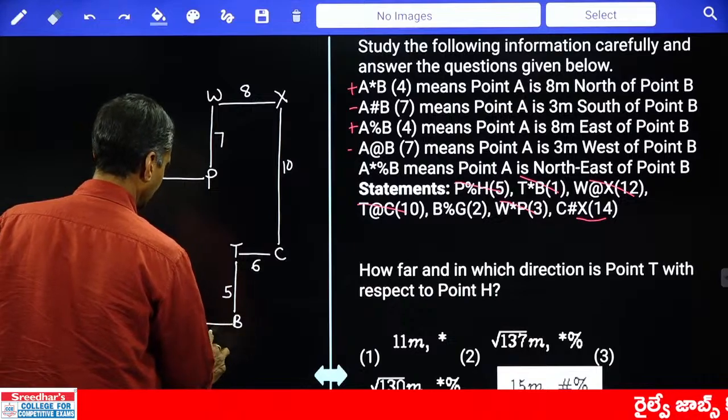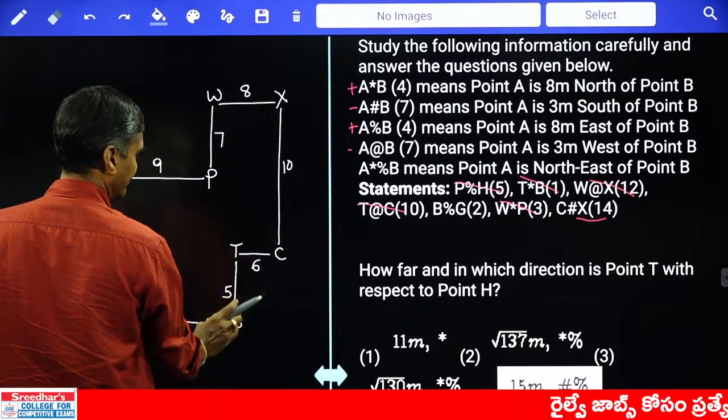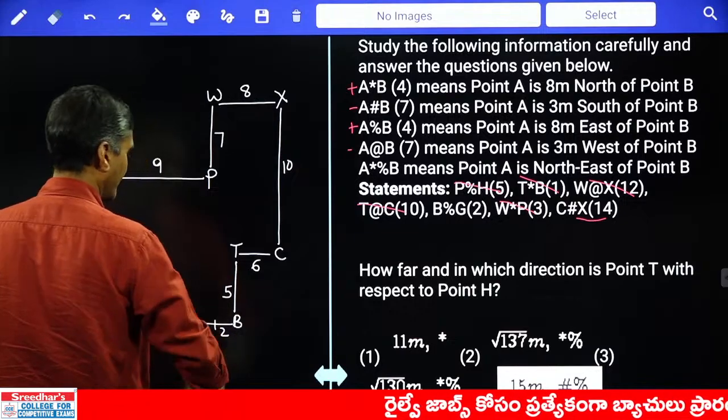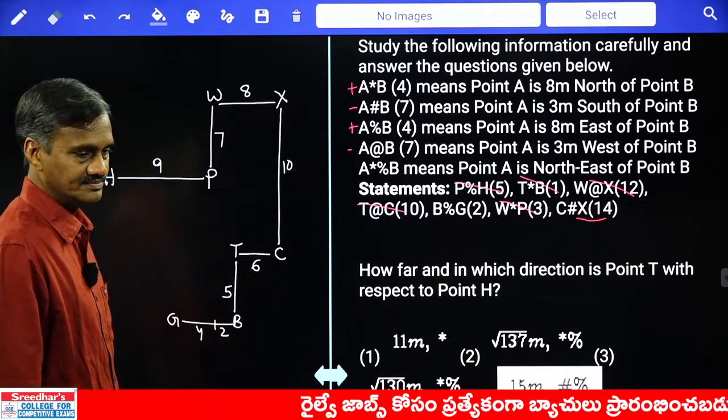So between G and B, 6 meters. Now 6 out of 8 is already done, 2 is left, isn't it? Now this is 2 and this is 4. Now this is the final diagram we have, isn't it?